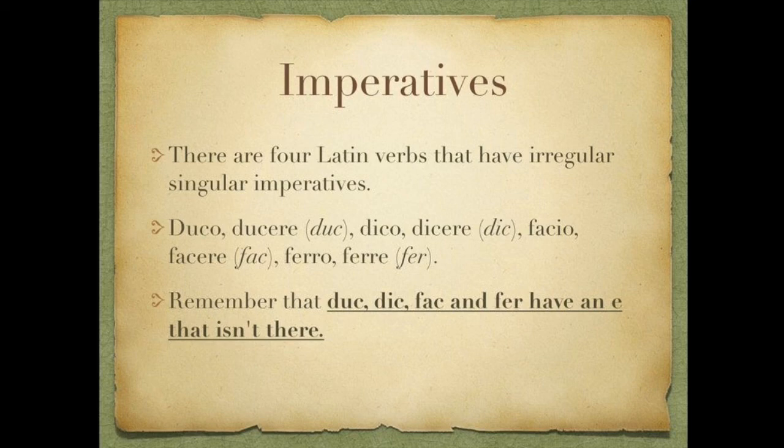An easy mnemonic device to memorize this is to keep in mind duc, dic, fac, and fer have an E that isn't there. So they lack an E in the singular imperatives. Their plural imperatives would be regular. Add a TE to the base.